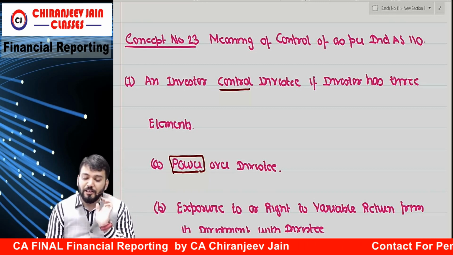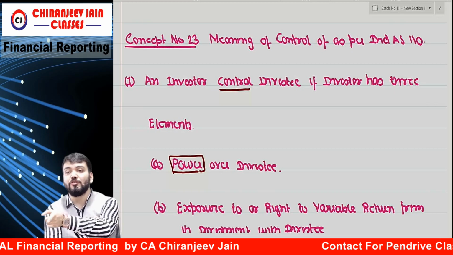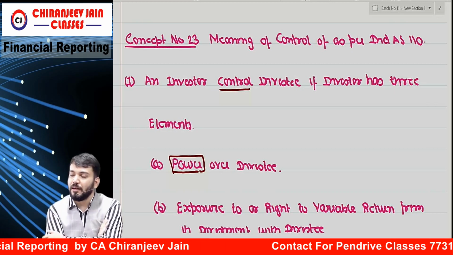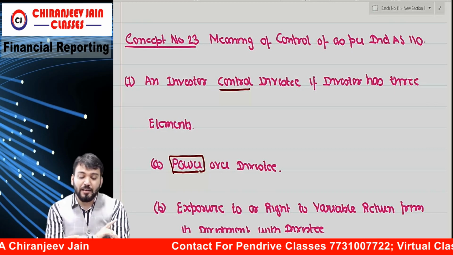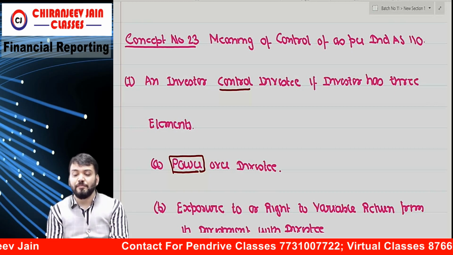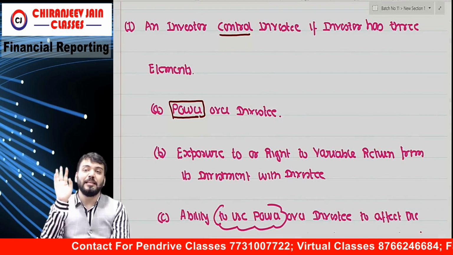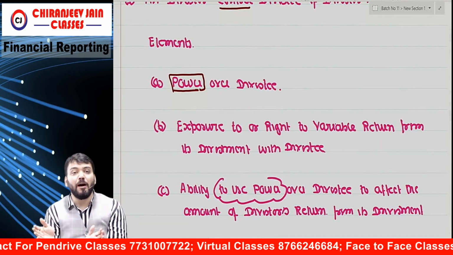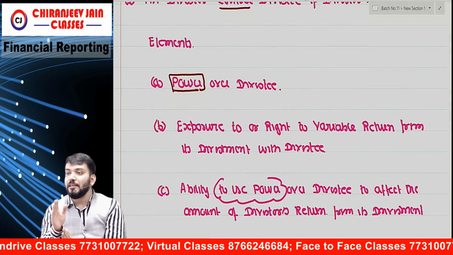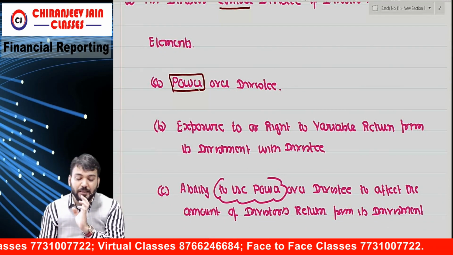Okay. So meaning of control as per Ind AS 110. Control definition has been given in 110. Okay. So an investor controls an investee if they have how many elements? 3 elements. 3 elements means the investor has power over the investee.